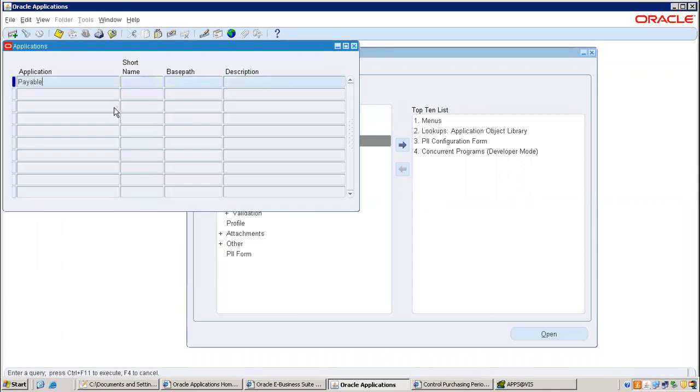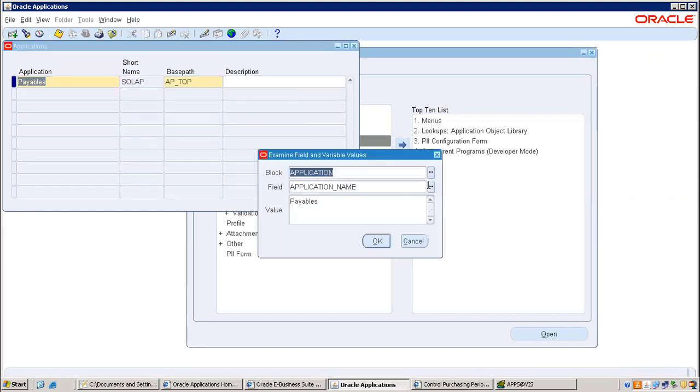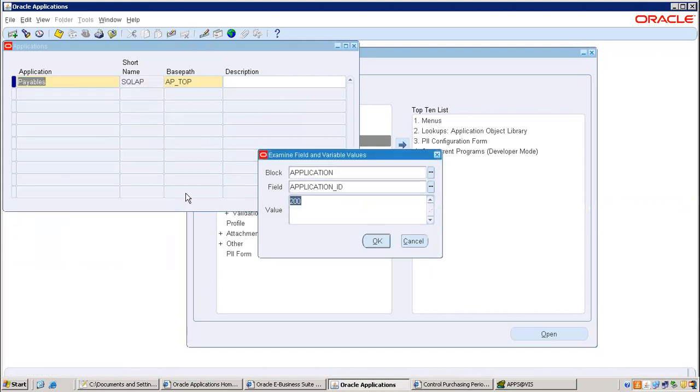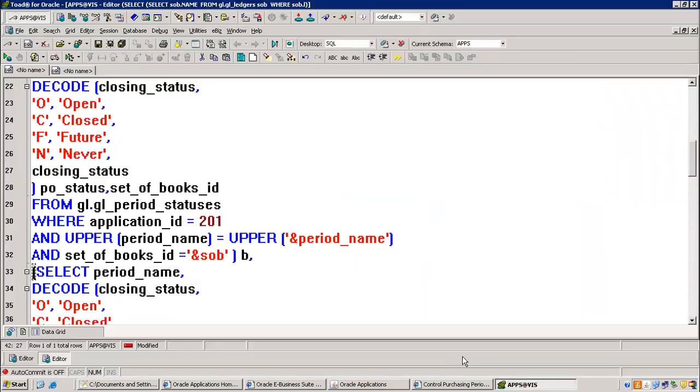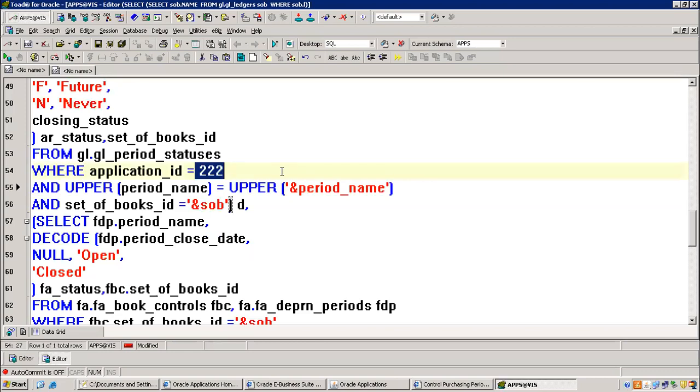I would like to know what the application ID is for payables. From where can we identify it? Here only. That is 200.